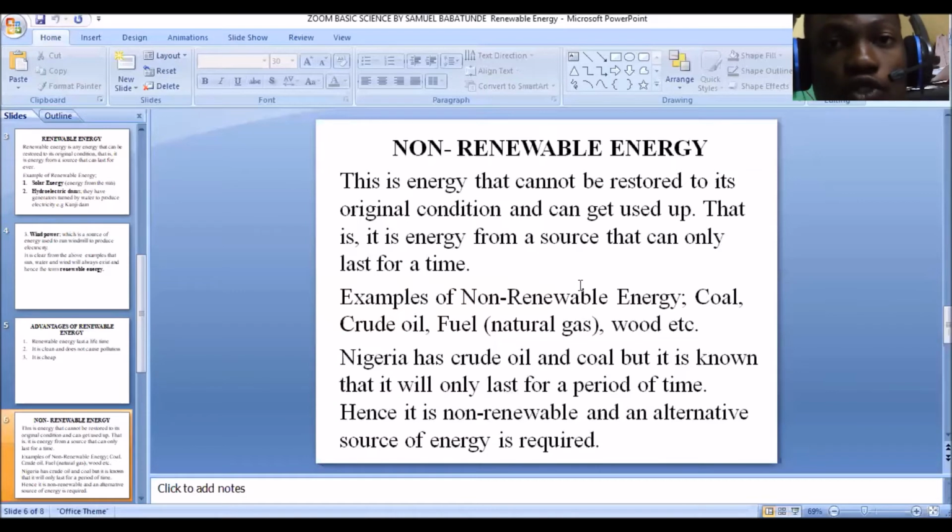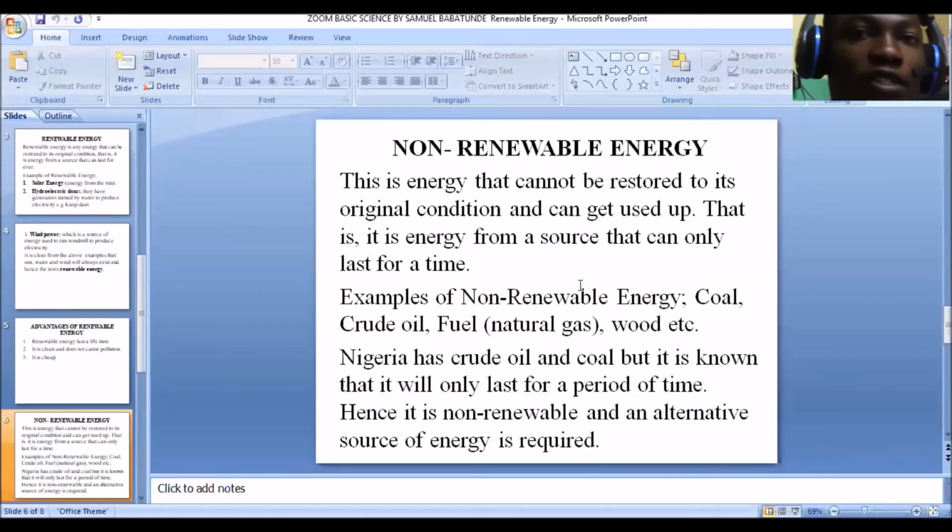That is, they can be used up. And this is because they are from sources which do not last for a lifetime. These sources only last for a period of time. So we refer to them as non-renewable energy.